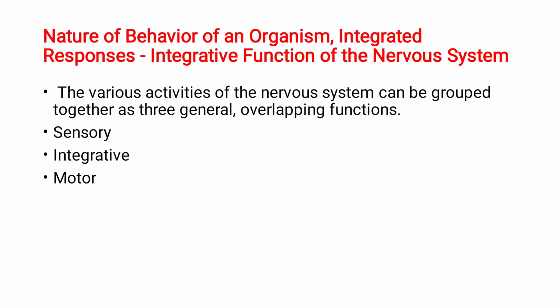See, the various activities of the nervous system have to act in coordination. The sensory function, the integrative functions, the motor functions, everything. Sensory, motor, integrative or association, all these things should be acting in coordination, hand in hand.